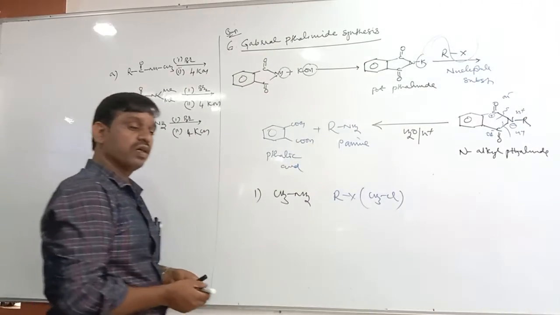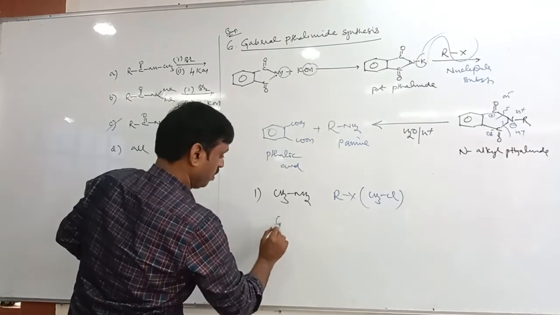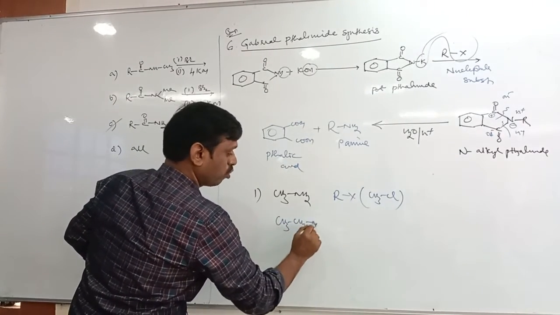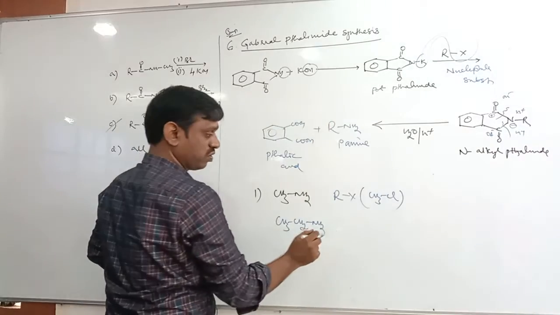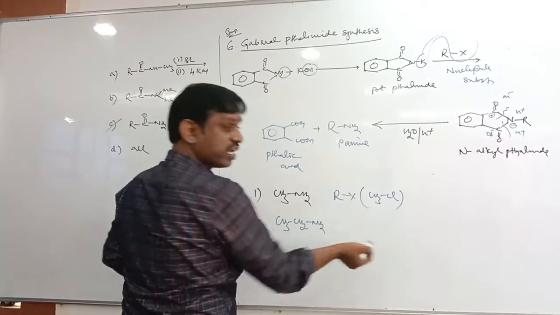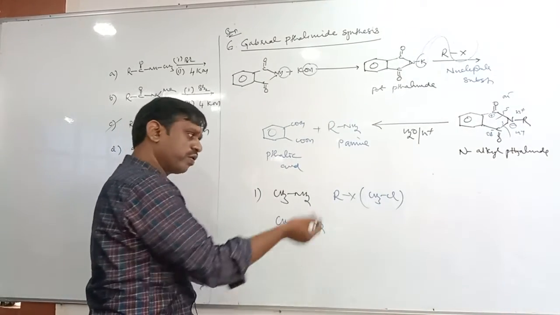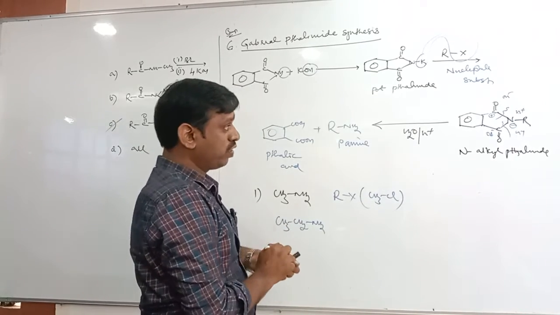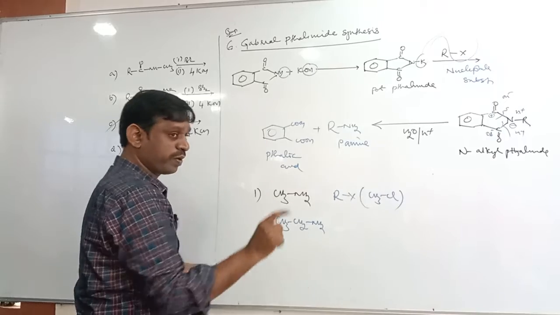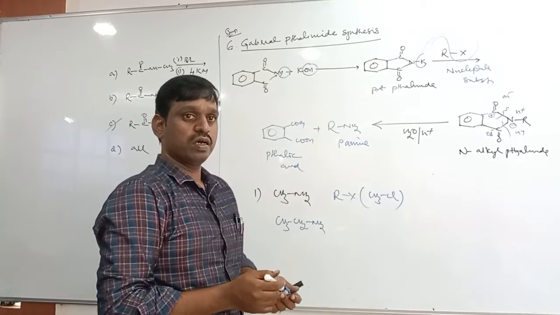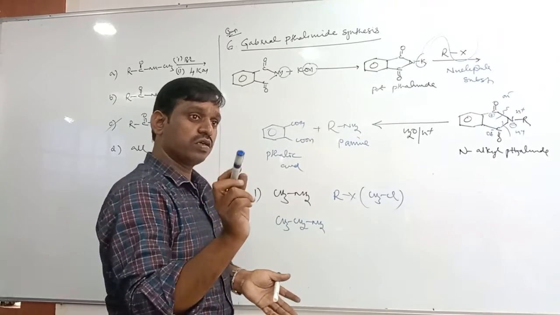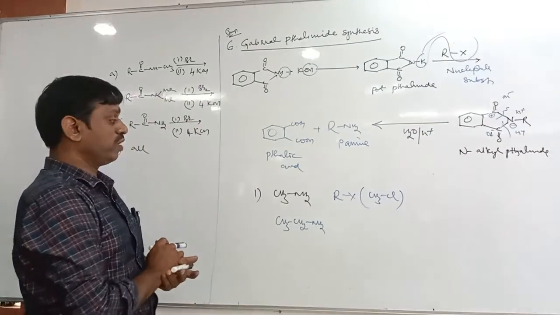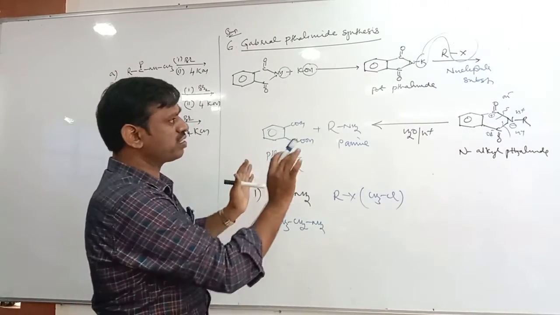To prepare ethylamine, what should RX be? R must be the ethyl group, no? Ethyl chloride, bromide, or iodide. Moreover, this method is used to prepare only primary amine, not secondary or tertiary amines.